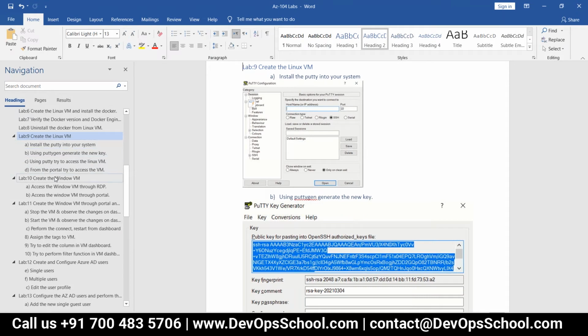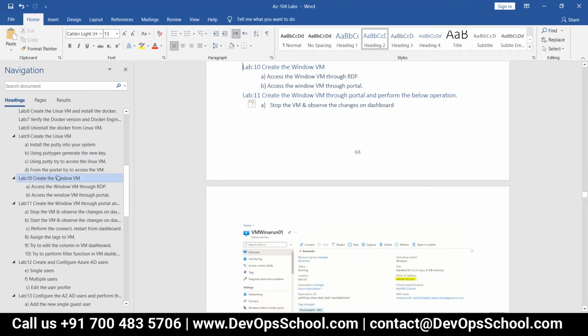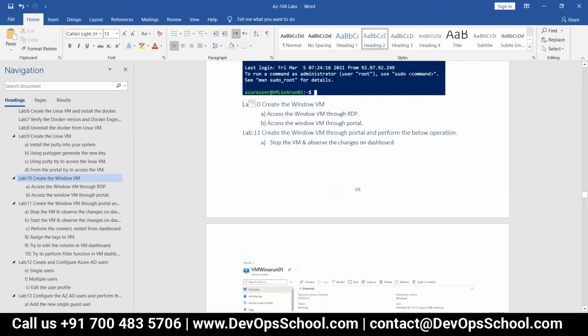9 after 10. Putty you did, right, installation and all this stuff, stepwise. This you have written. This one RDP, that is general one, no? Windows VM through RDP. That's okay, correct. Portal means that connect button, or how does it connect? Connect button only. Okay, then I'll create it and I'll include it.